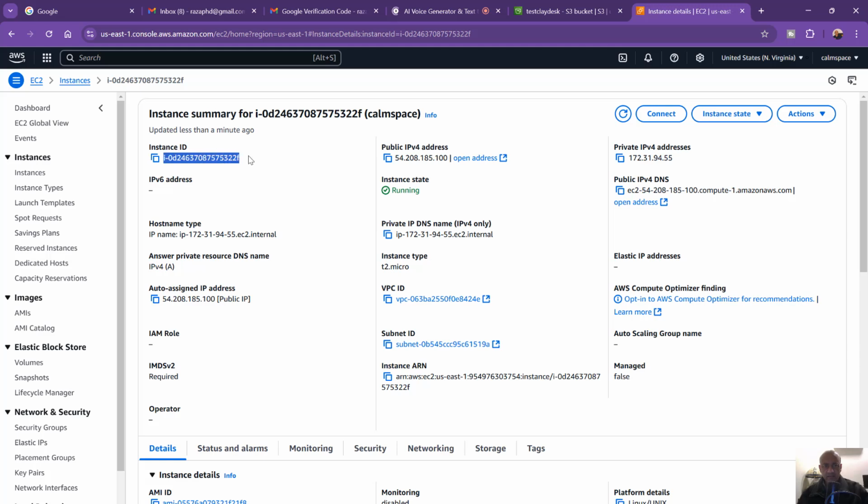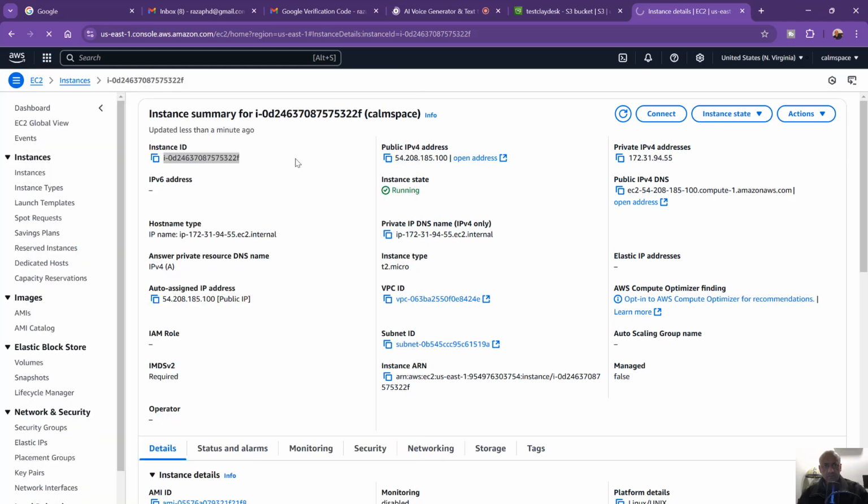You got it. The instance ID is IOD2463787575322F. Is there anything else I can help you with regarding your EC2 instances? No, I think that's great. Yeah, one more thing about my S3 buckets. Can you tell me how many S3 buckets I have?